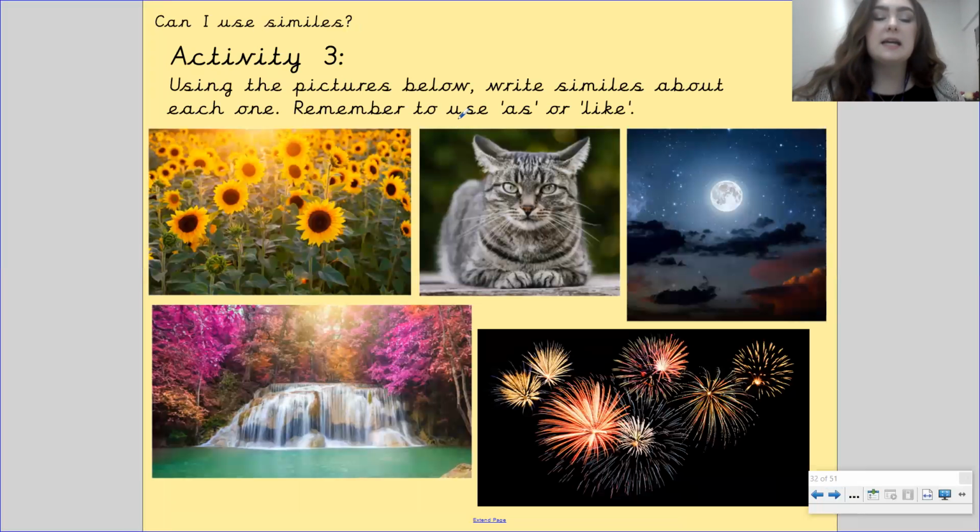Okay, and activity number 3, using the pictures below, I want you to write similes about each one. Remember to use as or like, and also make sure that you're putting in some really good adjectives to describe it first. So just as we've done before, you would do the something cat is as fierce as a, for example. So you need to use these pictures here to write similes about them.